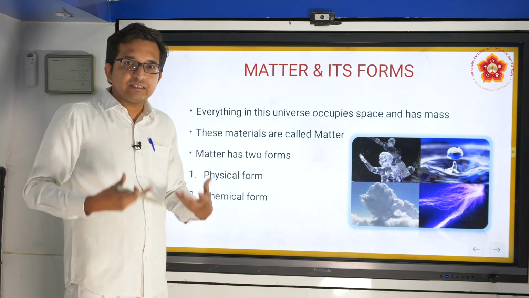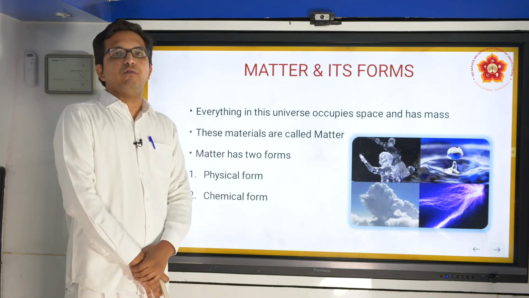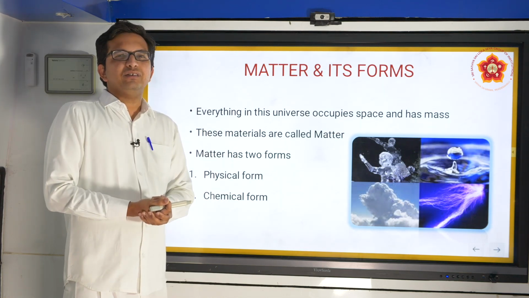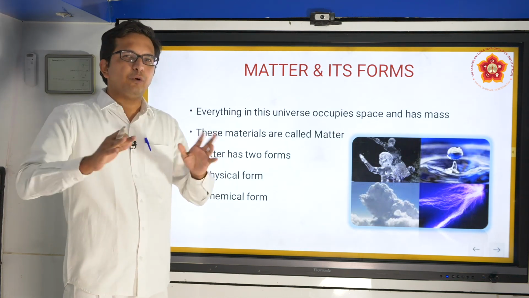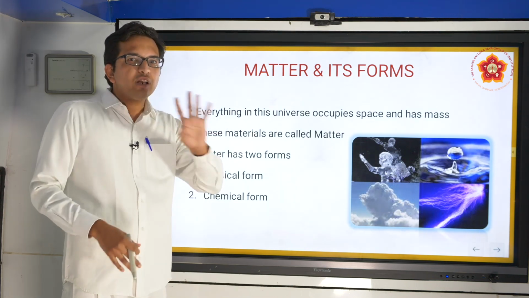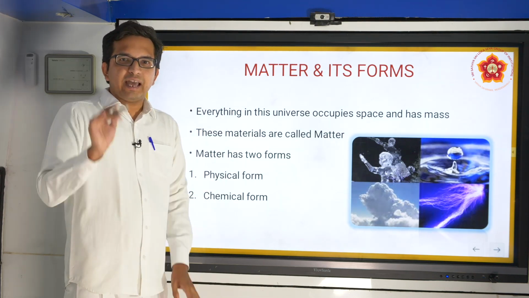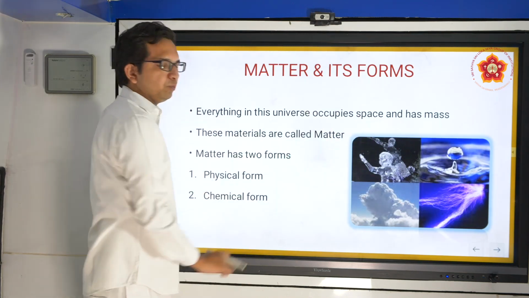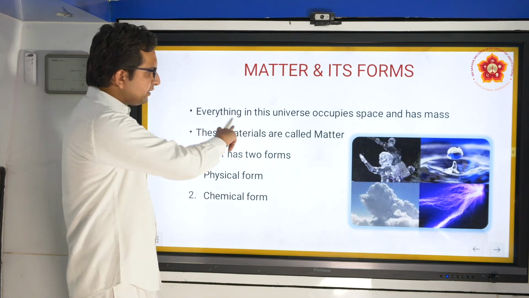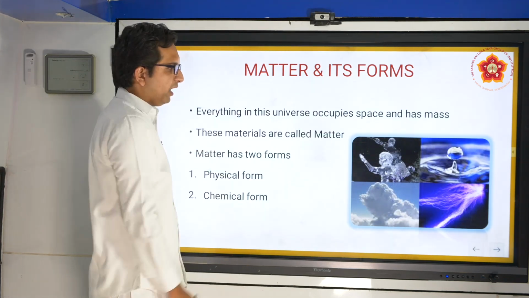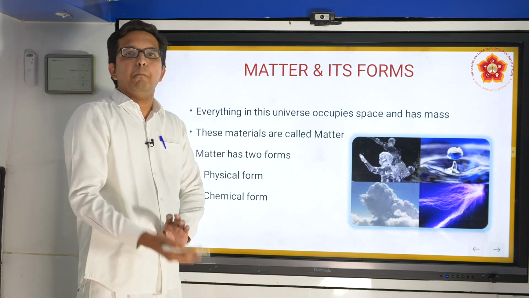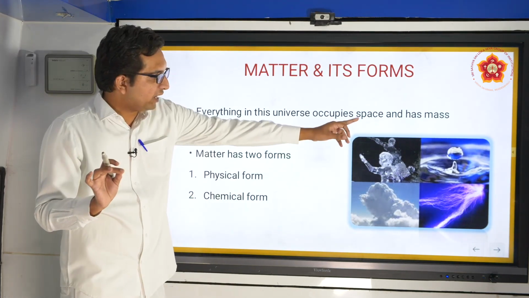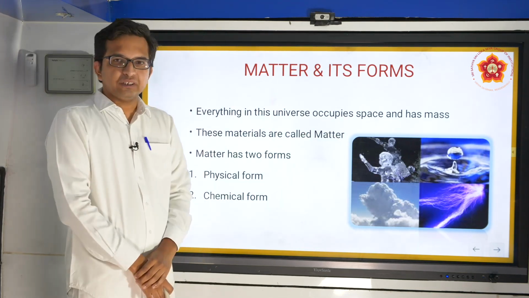This is nothing but the mass of our particular body. And this general explanation doesn't restrict only to our bodies. Even the non-living elemental parts can be explained based on having space as well as mass. So anything that occupies space and has mass, we call matter. Matter is something which has mass and also occupies space.